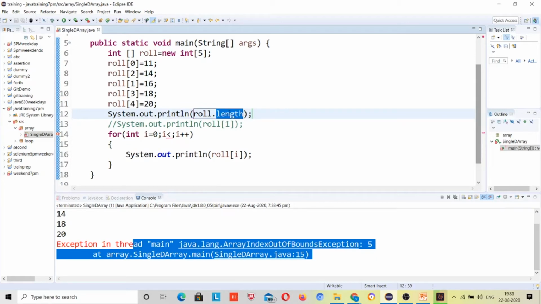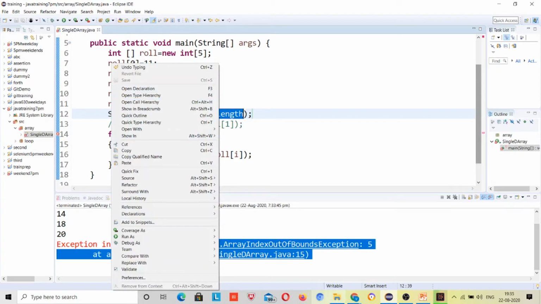But if the interviewer asks you, let me come to the string array first, then I will explain what this length actually is. If you are working with strings, there will be a method for getting the length, so you cannot answer that it is not a method, just because for string it will be a method. Let me come to that part first. But how to get the length of this array? Just put the array name and dot length, and it will return the array length.